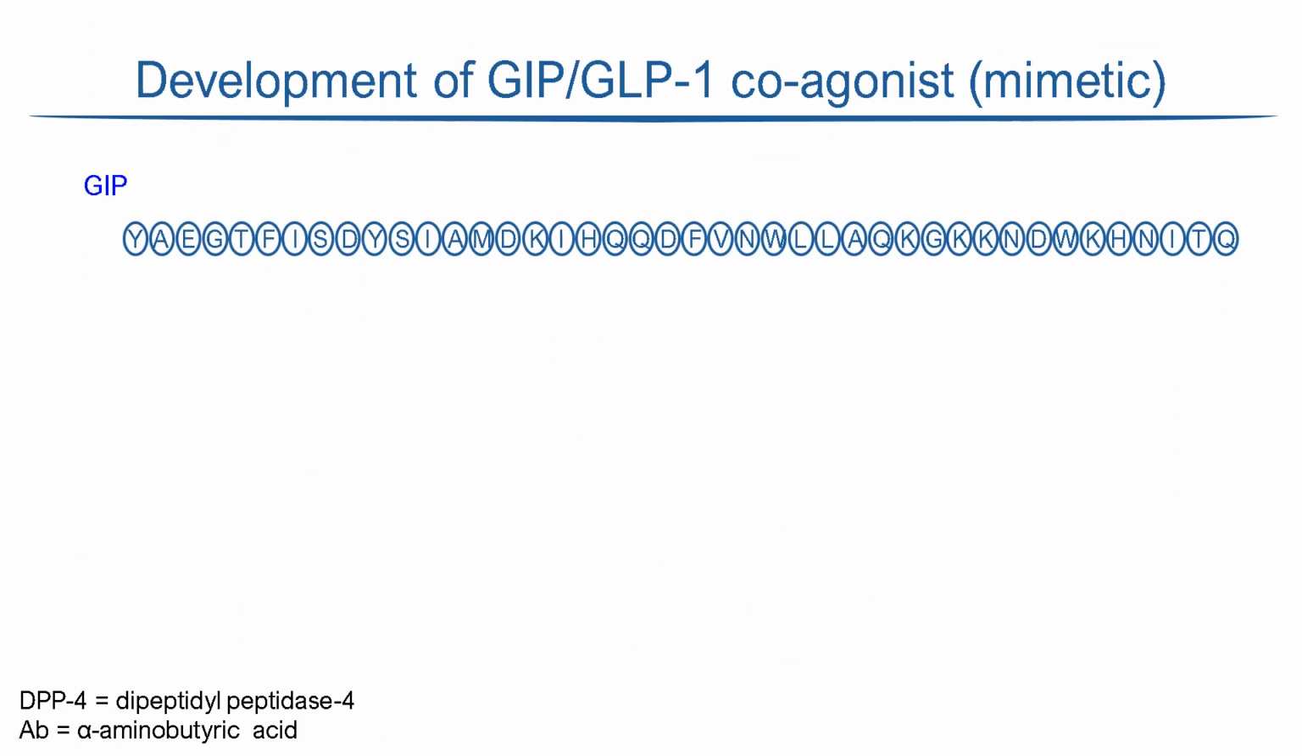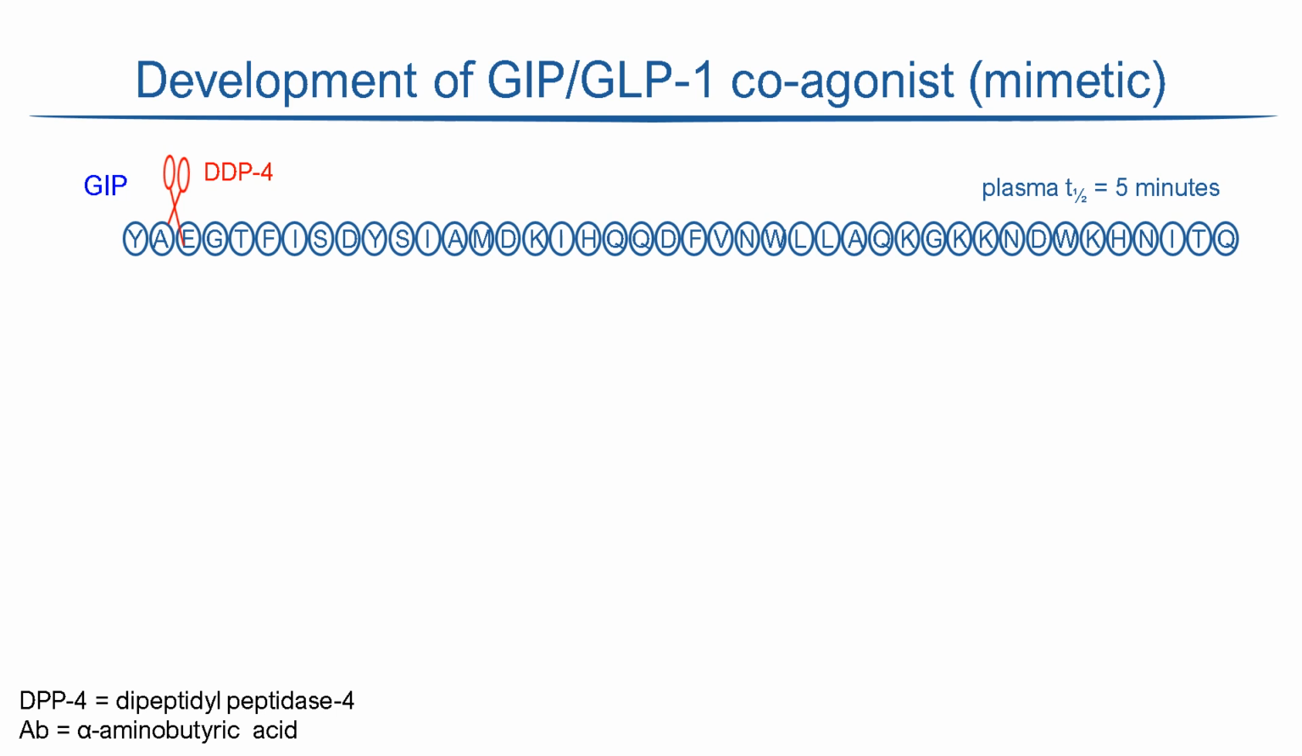This is the amino acid sequence of the hormone GIP, which was the starting point for the development of agonists that mimic the actions of both GIP and GLP-1. This type of drug has been called a dual agonist or co-agonist. Like GLP-1, GIP is cleaved at the amino end by dipeptidyl peptidase 4 and degraded. So it has a short half-life in plasma of only a few minutes.